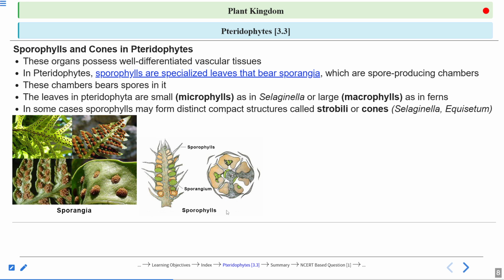You can see, now, this is the cone-like structure. This second structure is the cone-like structure. Sporophylls that are compactly arranged form the strobili or the cone-like structure, right? These are the sporophylls that are not forming any cone-like structure. So ferns do not have any cone-like structure. But yes, in Selaginella and Equisetum, the sporophylls are compactly arranged and they form the cone-like structure.